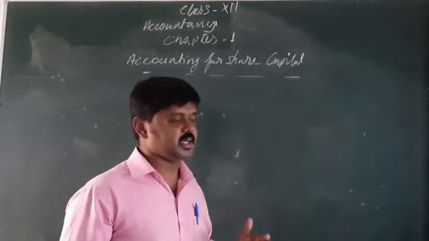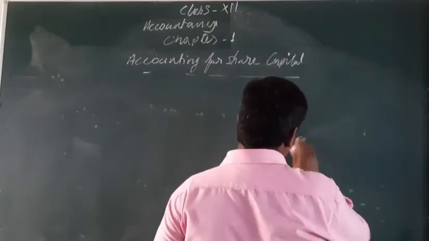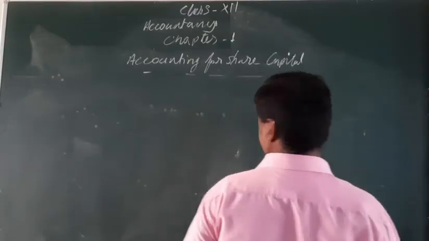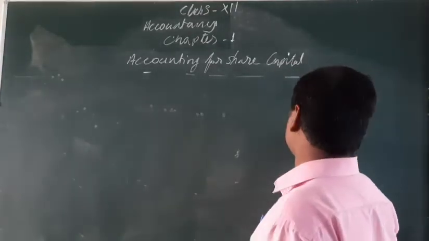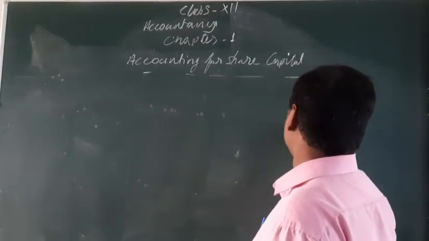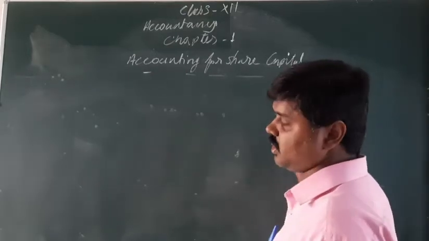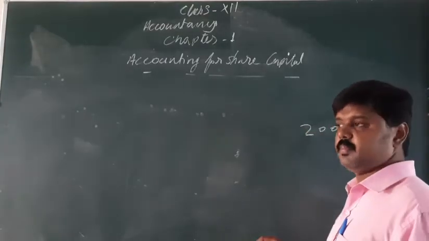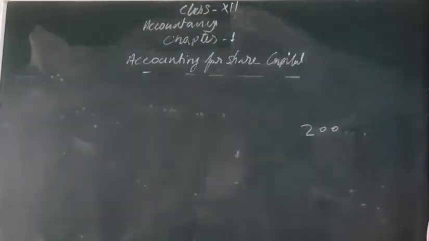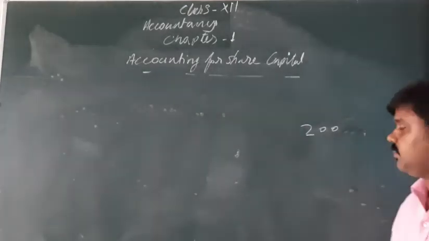Imagine that a school can accommodate only 200 students in plus 1 and plus 2. Only 200 students can take the exam in one year. More are not allowed by the board, the CBSE board.